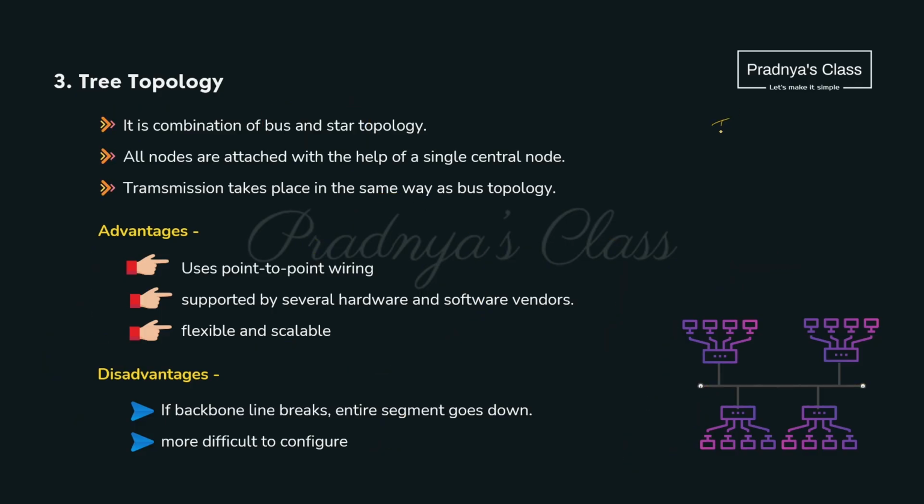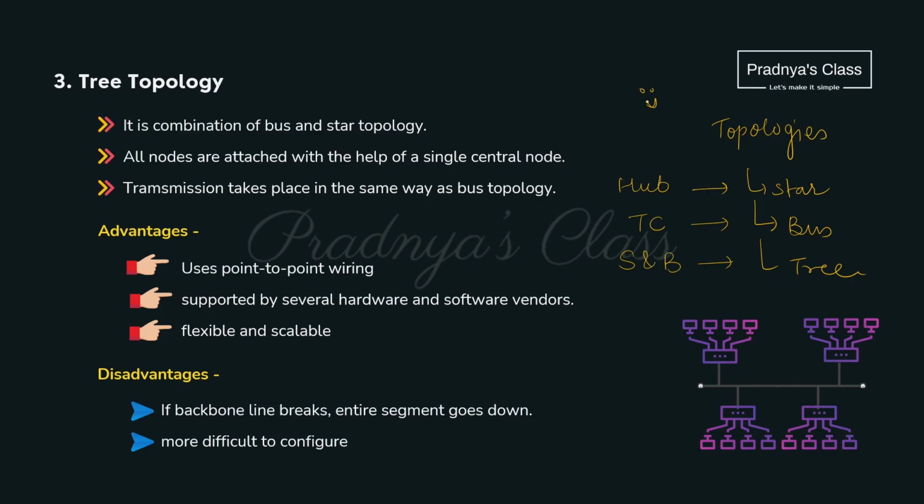Alright, we understood the different topologies we need to study. The first is star topology, the second is bus topology and the third one is tree topology. In star topology, all the devices get connected directly to a hub, whereas in bus topology, we have a centralized transmission line, and tree topology is a combination of star topology and bus topology. Hope you will remember this topic.